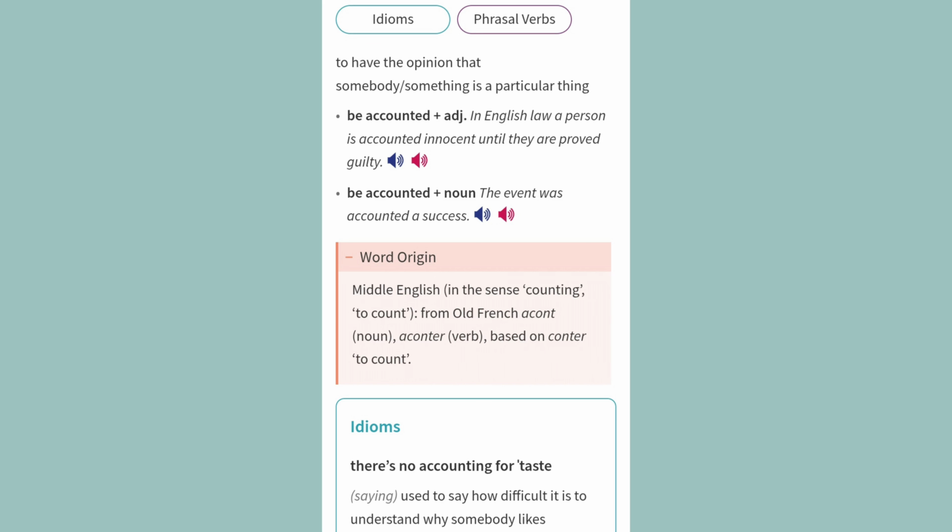Word origin. Middle English, in the sense of counting, to count. From Old French aconte (noun), aconter (verb), based on contar, to count.